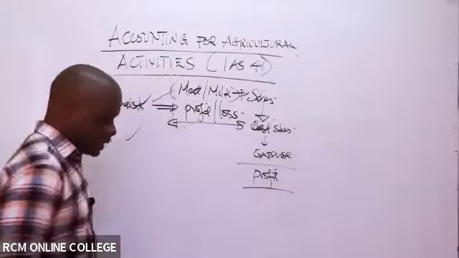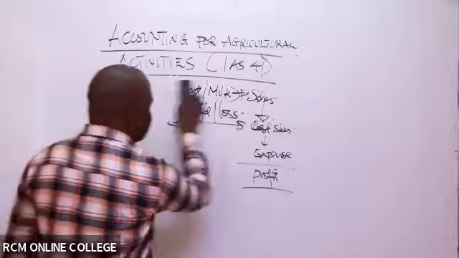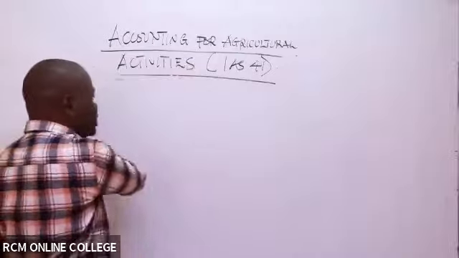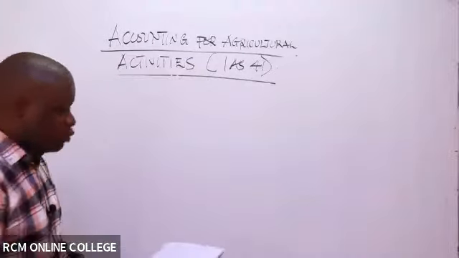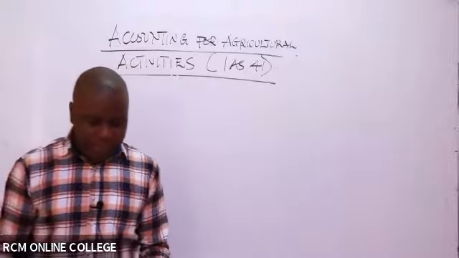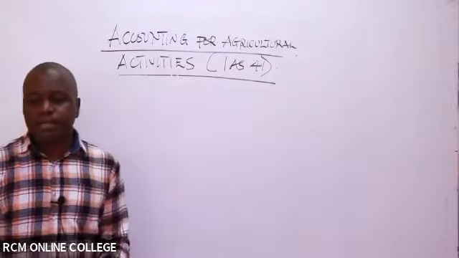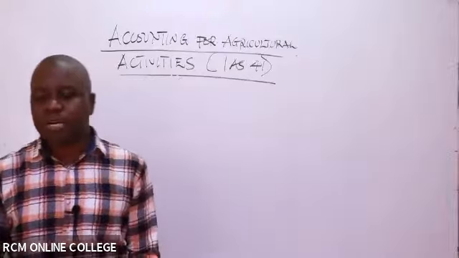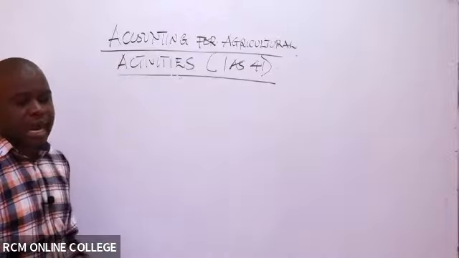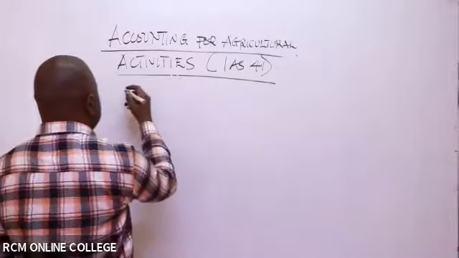So the key account to be maintained here is what we call a revenue account for each and every activity. For example, if you are involved in crop farming, you will prepare a revenue account for crop farming. If you are involved in livestock farming, you will prepare a revenue account for livestock farming, so that you can realize how much you have made as a profit or a loss out of livestock farming.